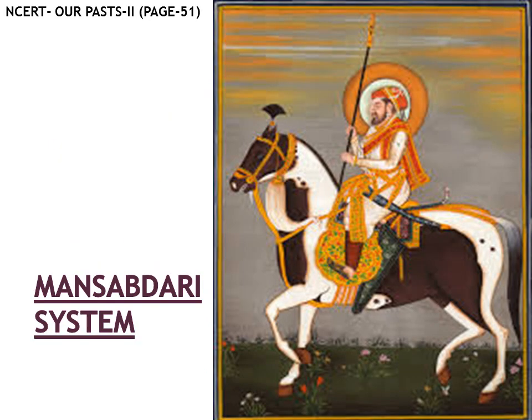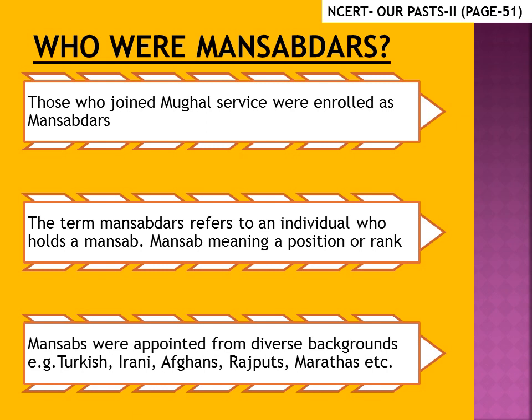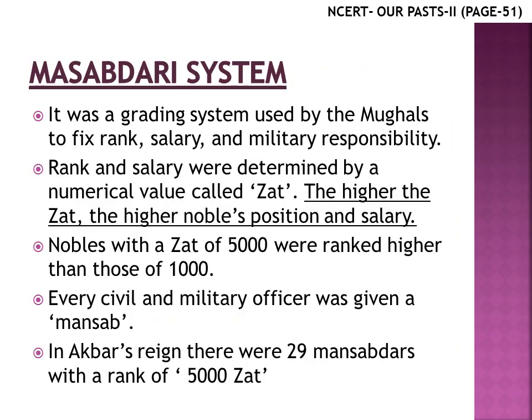Let's start with Mansabdari system. Now, who were Mansabdars? Those who joined Mughal service were appointed as Mansabdars. All Mansabdars had a position or rank, also known as Mansab. Mansabdars were appointed from diverse backgrounds, for example Turkish, Irani, Afghans, Rajputs, Marathas, etc. Under the Mansabdari system, students, every Mansabdar had a fixed rank, salary and some military responsibility.